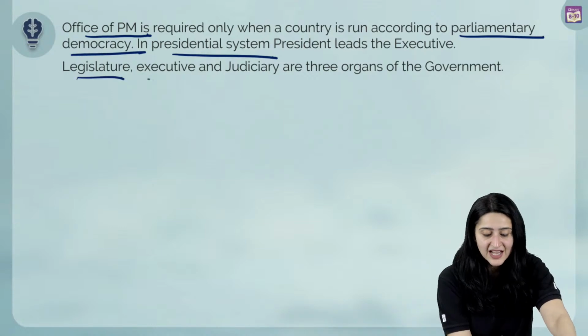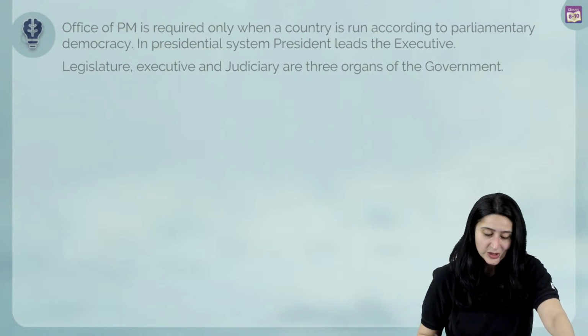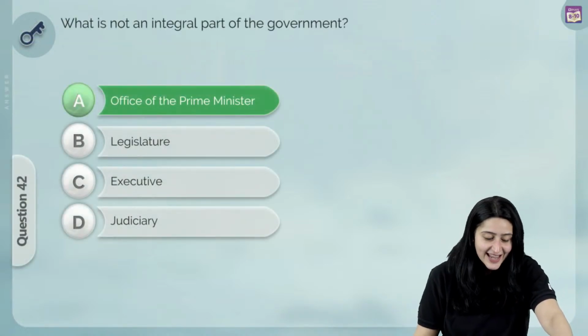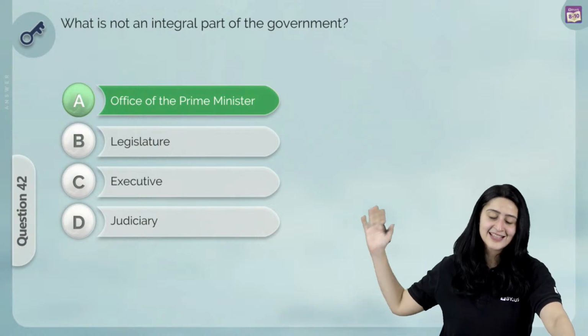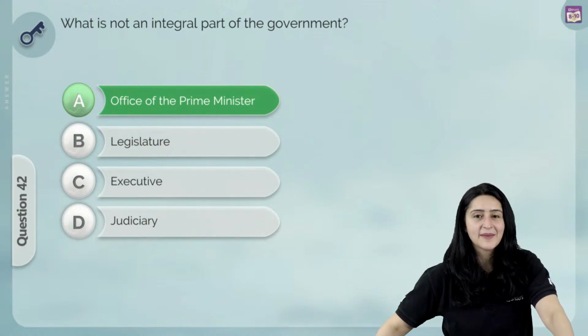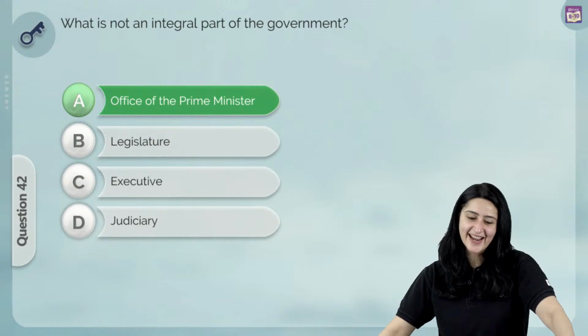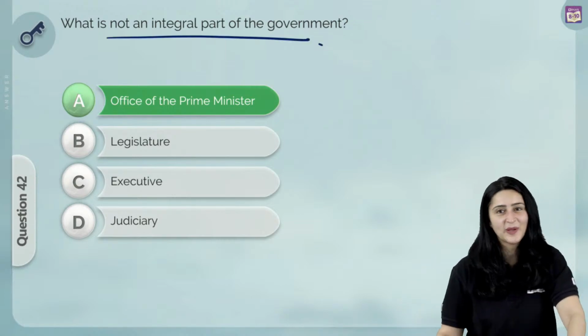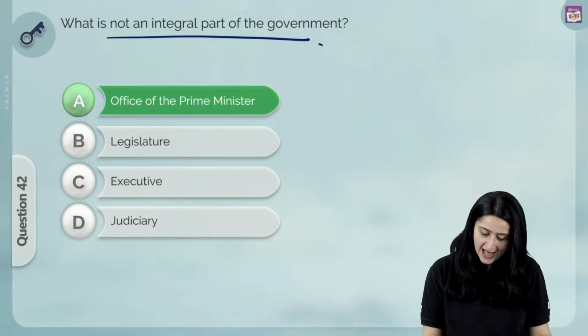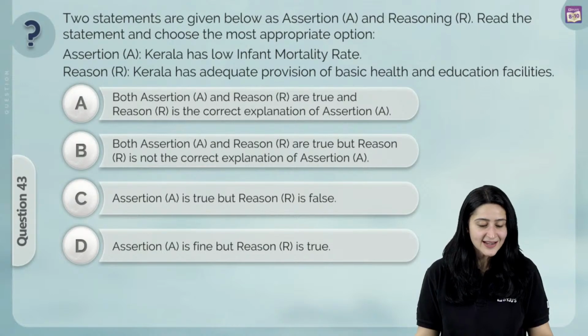It would definitely be the legislature, executive, and the judiciary. So we know that A is the correct answer. Office of the Prime Minister is not an integral part of the government. That's what we were asked to put down. Let's move on to our next question.